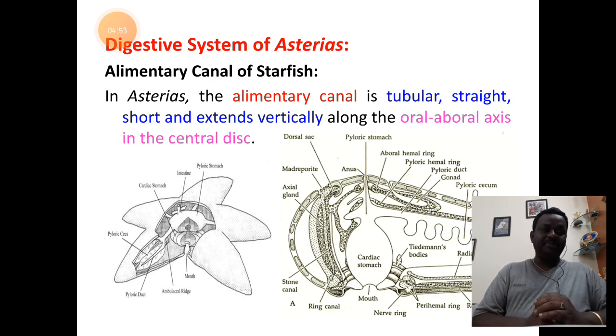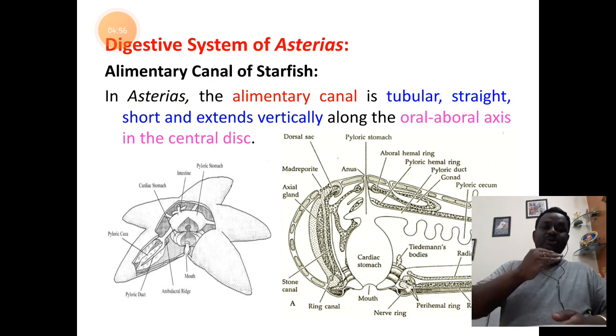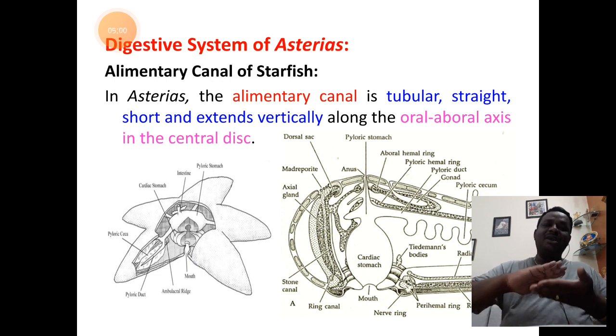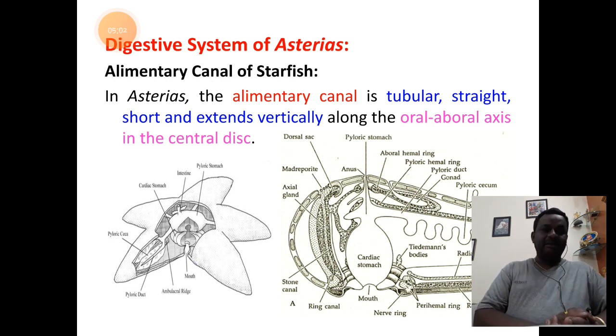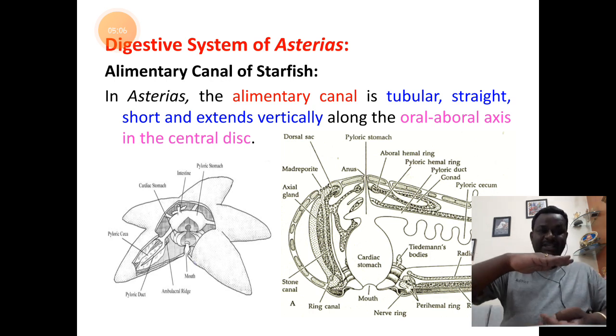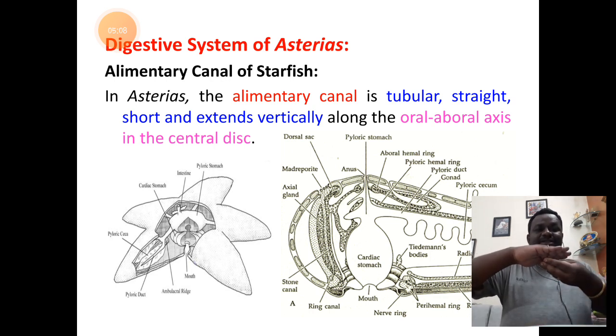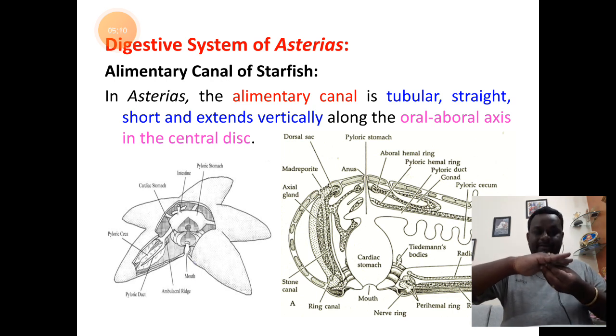Mouth is situated towards the lower surface, I mean to say the oral surface. We know that in these organisms the side of the body where the mouth is situated is called the oral surface. It faces towards the bottom of the sea.